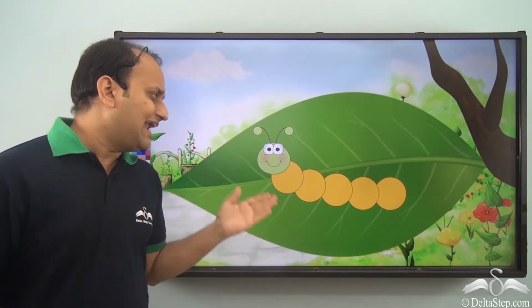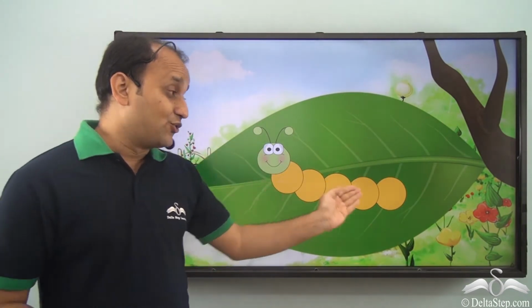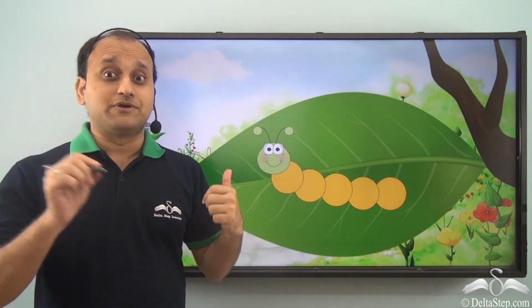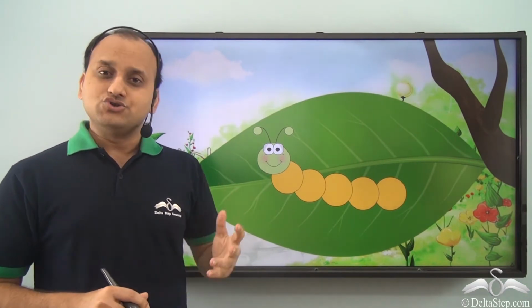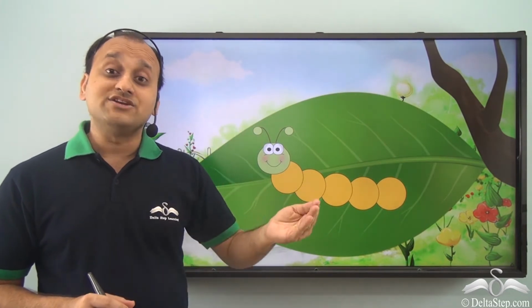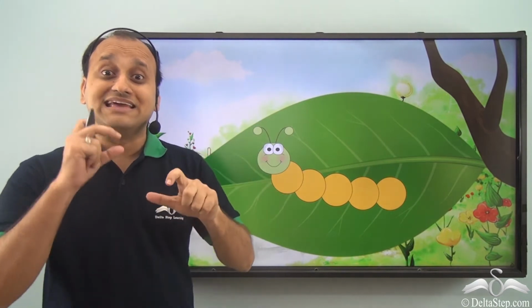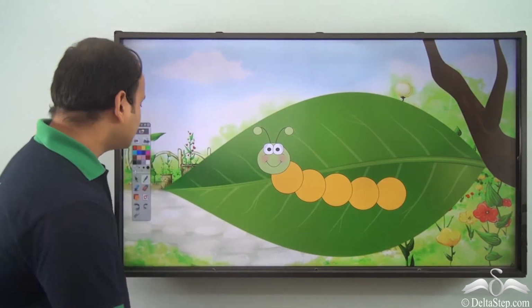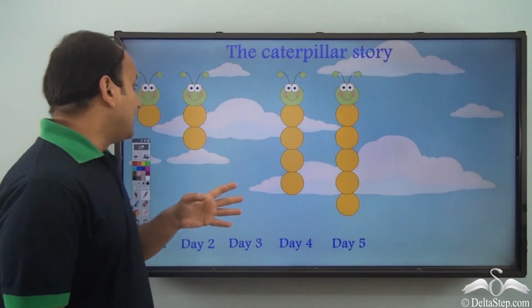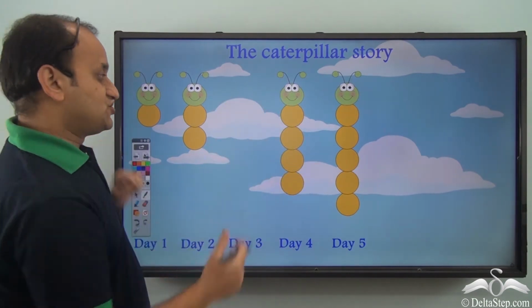Now, Sam was very happy by this. He had actually seen a very small caterpillar and now it had grown so big. So, he wanted to write a caterpillar story in his diary. So, he started drawing pictures of the caterpillar according to the size of the caterpillar he had seen each day. So, he started drawing this. And what did he get finally?